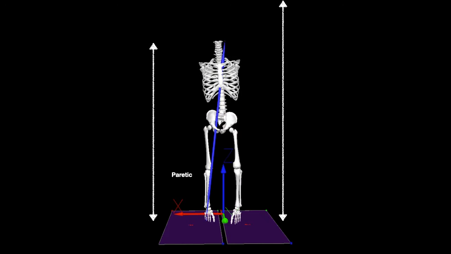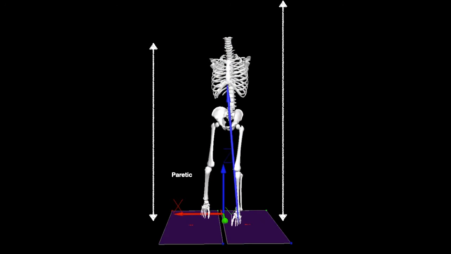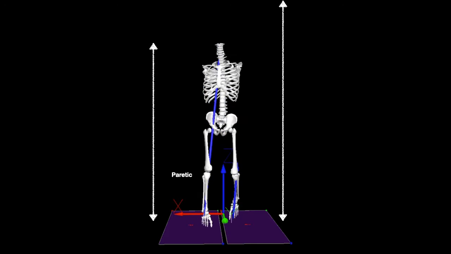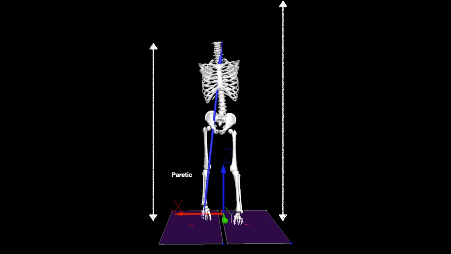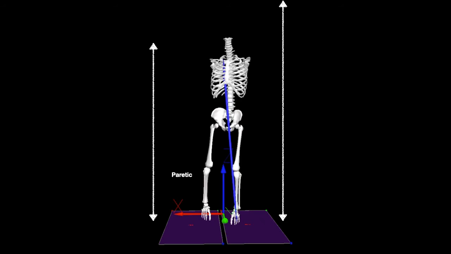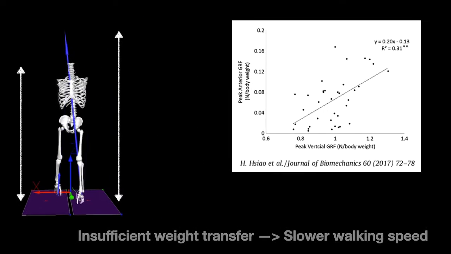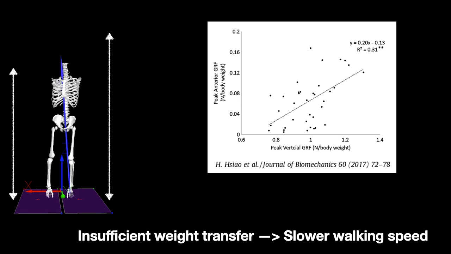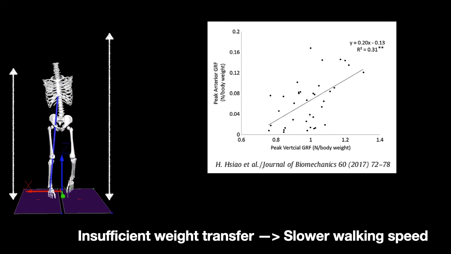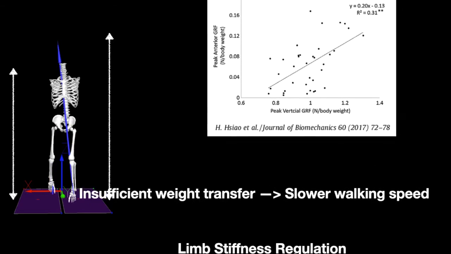After stroke, people commonly have difficulty transferring body weight from the non-paralytic limb to the paralytic one during voluntary movement. The impaired weight transfer can be visualized by the unequal ground return force during walking. Insufficient lateral weight transfer is shown to affect propulsive force and is associated with decreased walking speed.